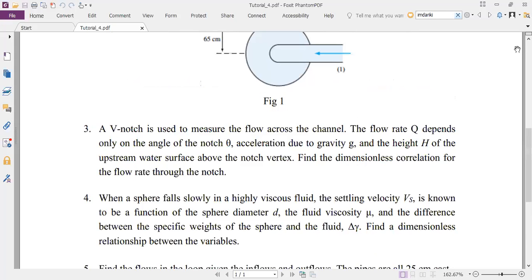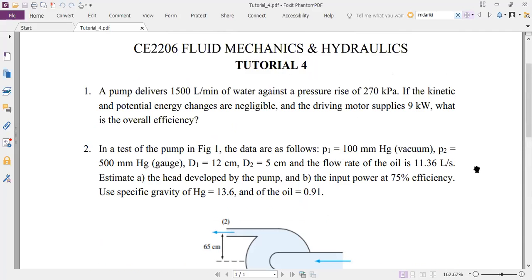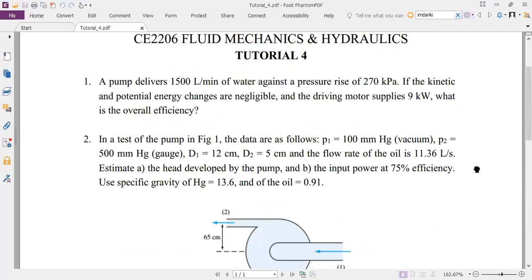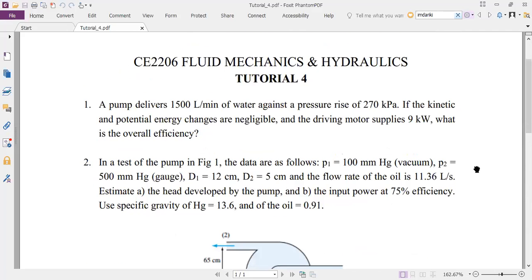I'm going to share my screen and put up those tutorial questions on the screen. Share screen. Tutorial 4. Can you see the screen? The tutorial sheet. Yes. Okay. So let's see how many questions there are. 1, 2, 3, 4, 5. Oh, only 5. So I think almost a couple of problems on each topic.